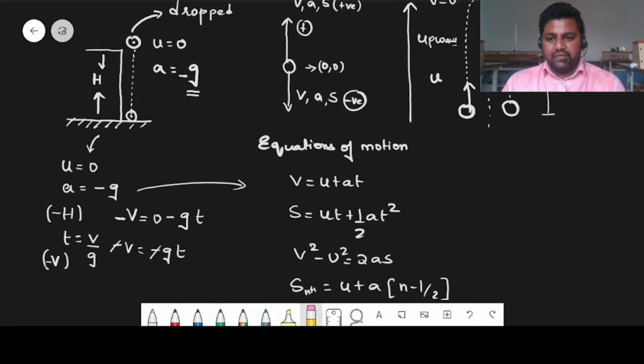Next, in the same way, we can apply the same approach to the second equation.